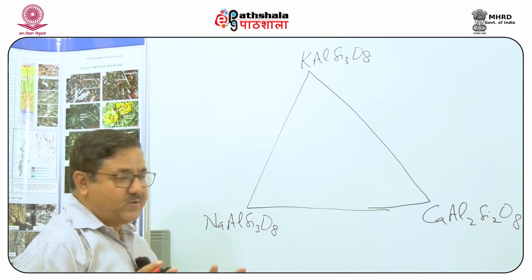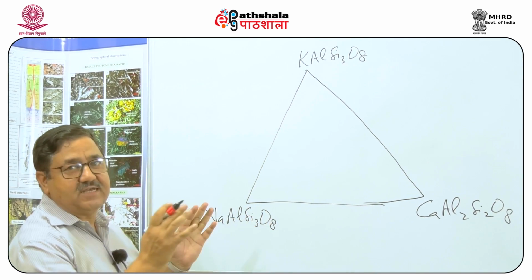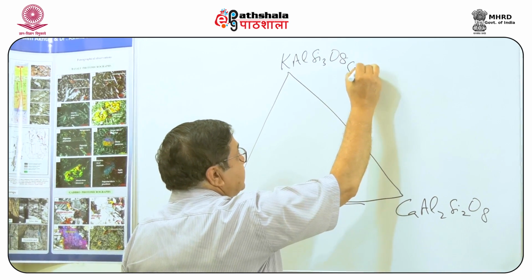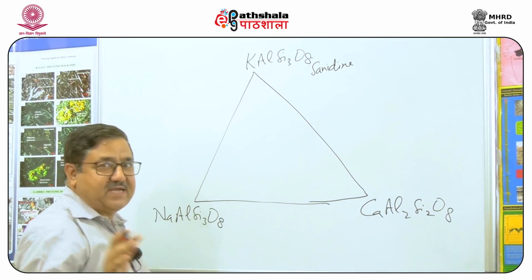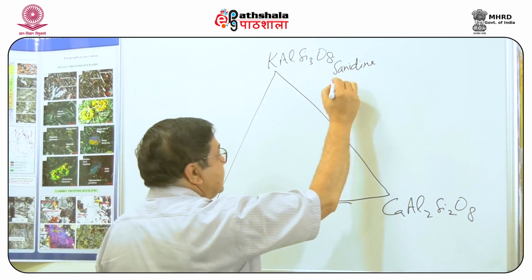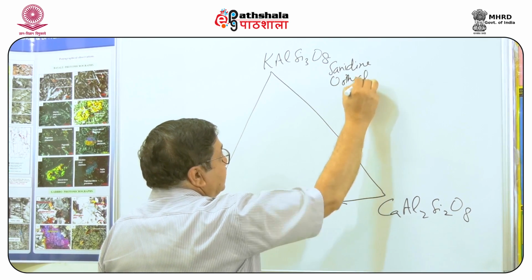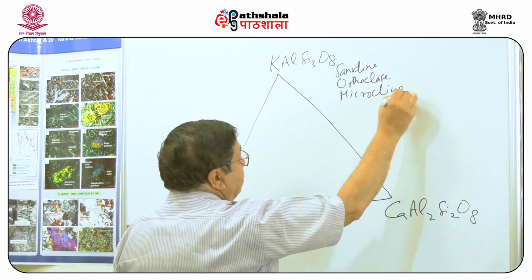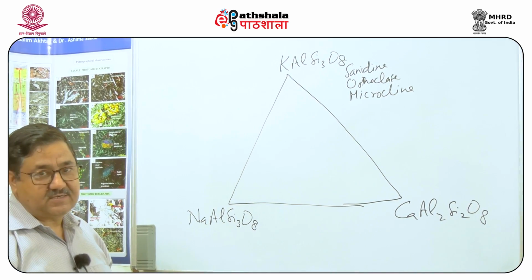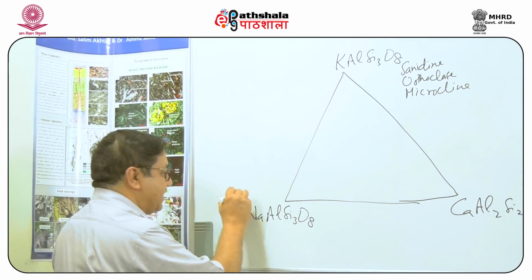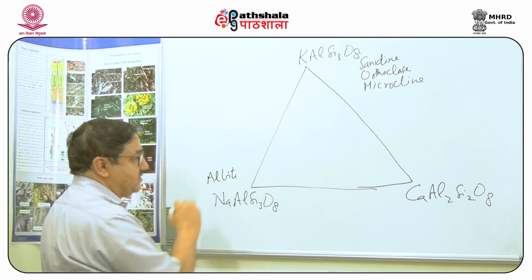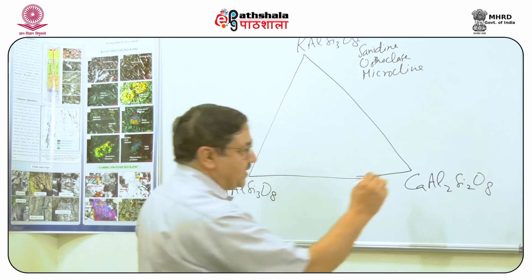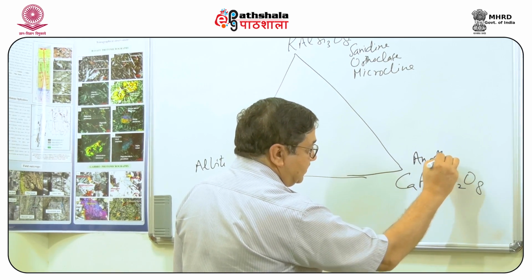If we look at this division, this represents 3 major groups. Within this, the feldspars which are individually present with their distinct structure include sanidine, orthoclase and microcline amongst the potassium feldspars, whereas the sodium feldspar is albite dominantly and the calcium end member feldspar is known as anorthite.